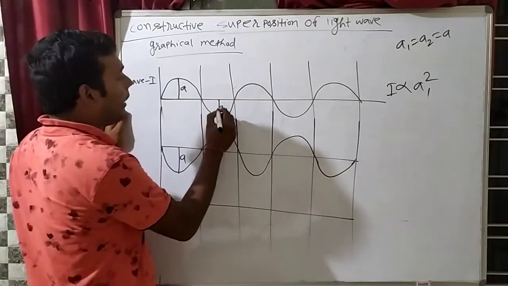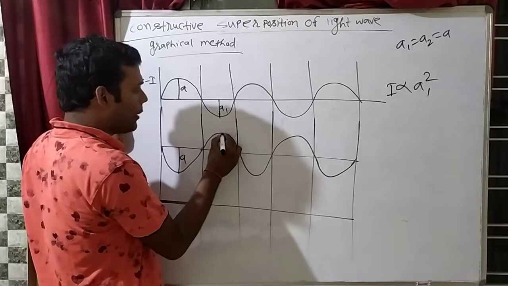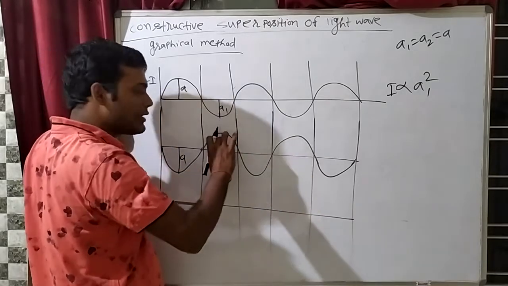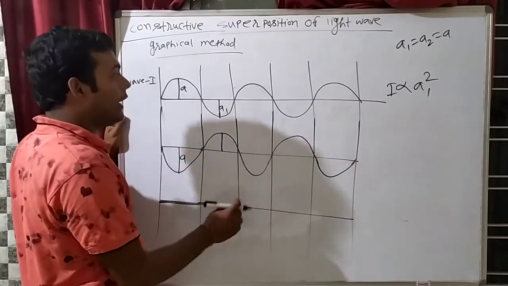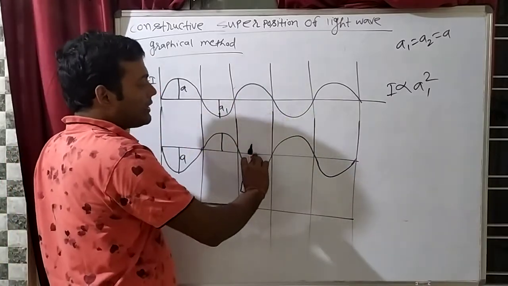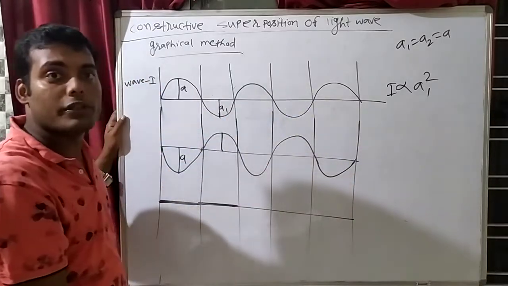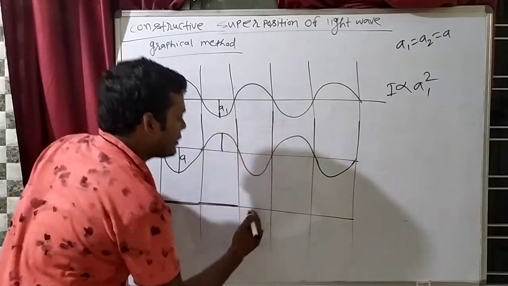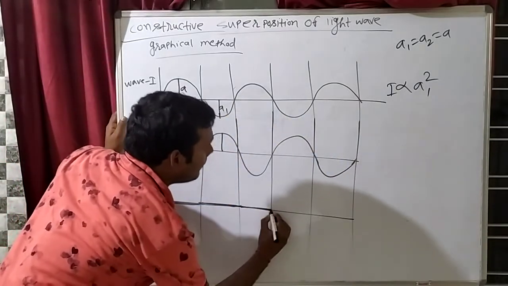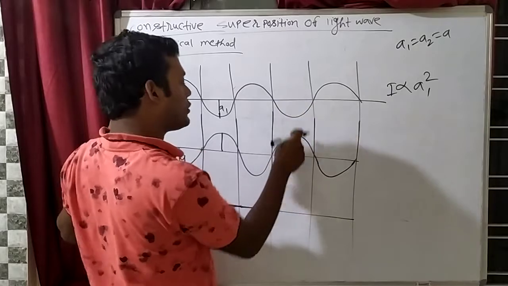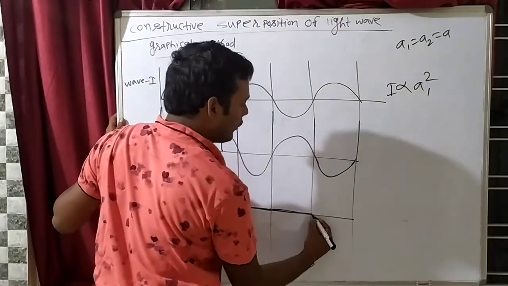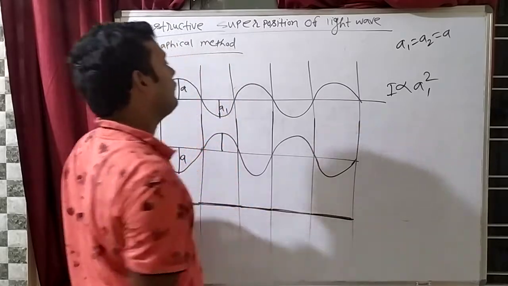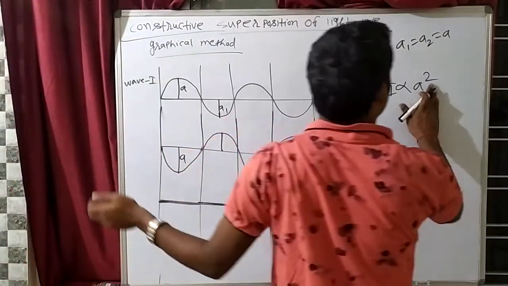Here say this is minus 2 and here say this is plus 2. So minus 2 plus 2 again how much? 0. 0 means on which line? On this line. Again here plus 2 and this is minus 2. After superposition what will happen? Plus 2 minus 2, it will become 0. Again here minus 2 plus 2, 0. Here also plus 2 minus 2, 0. Here let's say its amplitude is A.